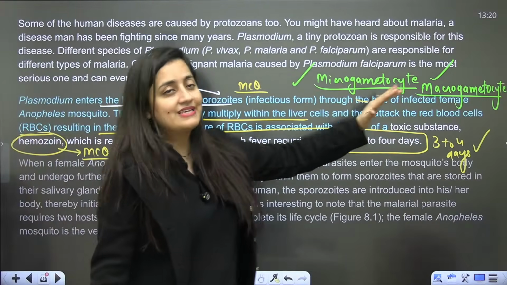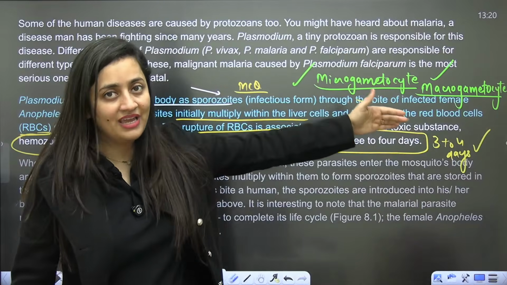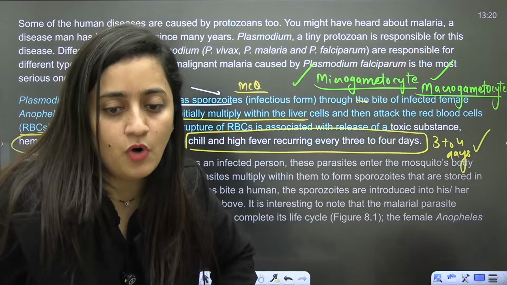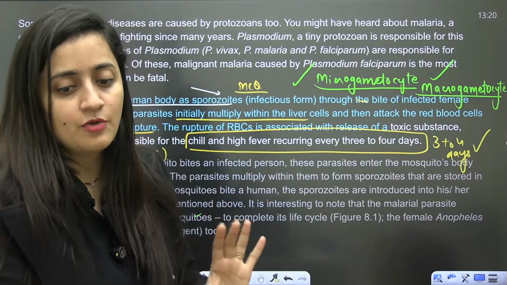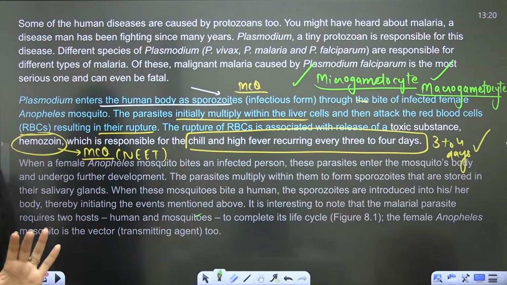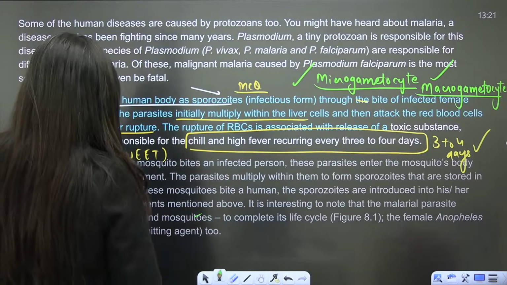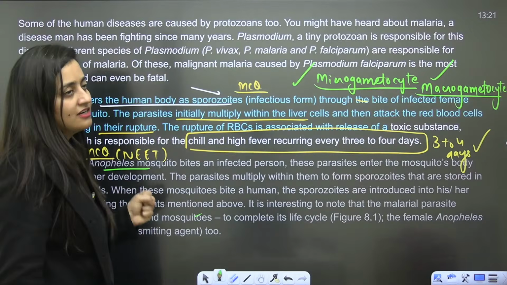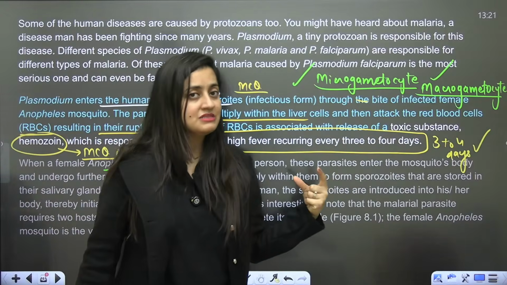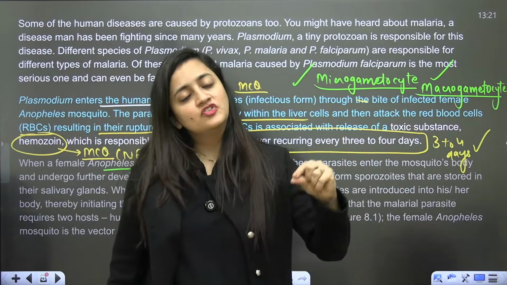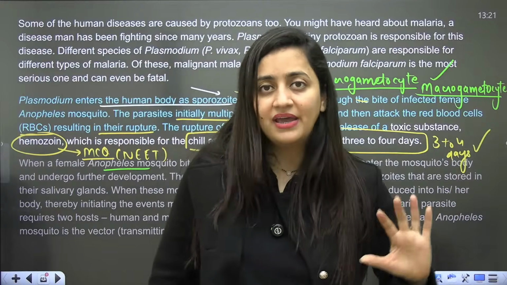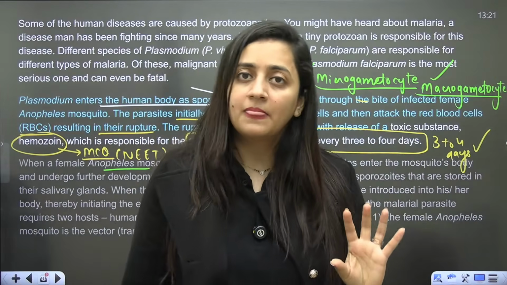But further, these gametocytes will not develop into gametes in the human body, because the conditions in the human body are not optimum for their further growth. Is that clear? They are not optimum for their further growth, right? So now let's say a female Anopheles mosquito bites an infected person. Because the toxic substance has been released, definitely fever and chills are there, right? The patient has shown the symptoms here.